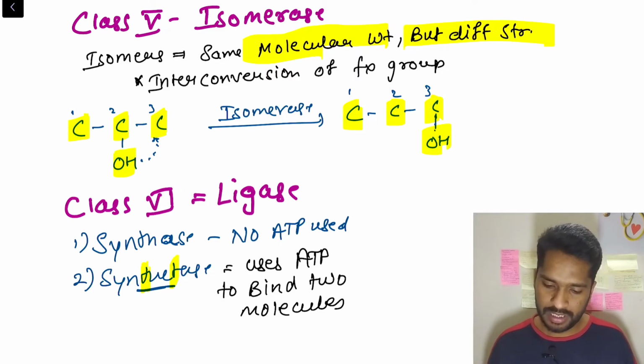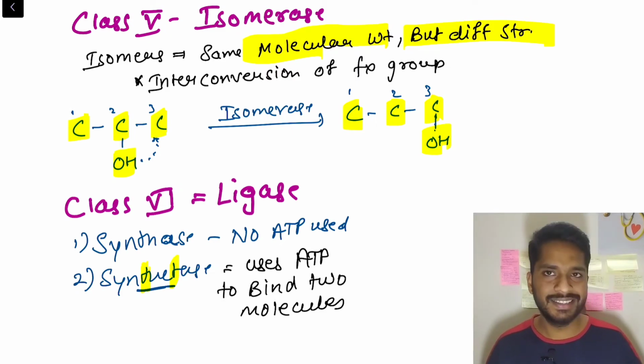So that is about the ligases, and that was all about the 6 types of IUB classification of enzymes. Class 1 was oxidoreductase, class 2 was transferase, class 3 was hydrolase, class 4 was lyase, class 5 is isomerase, and class 6 is ligase.